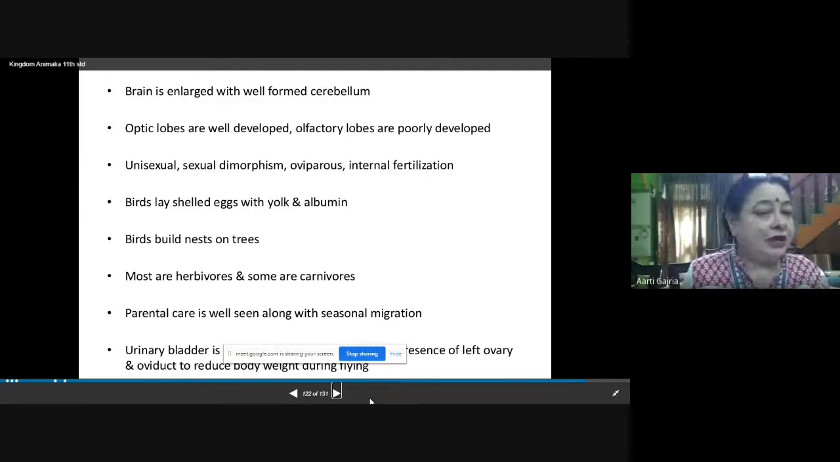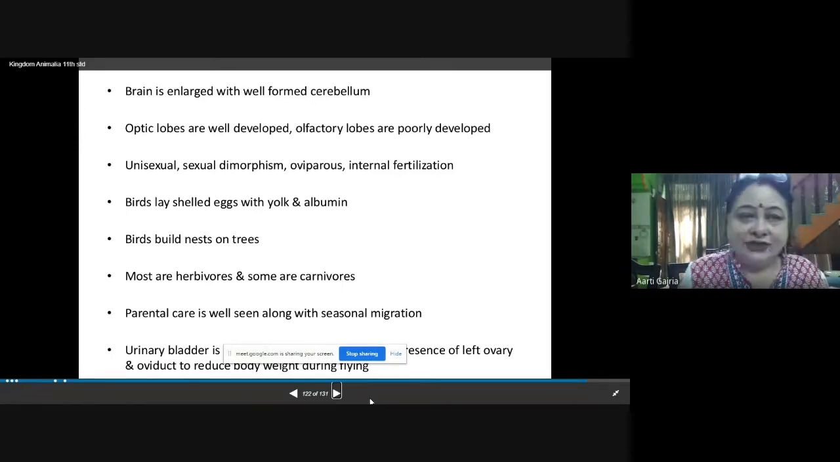Then optic lobes are well developed. Olfactory lobes are poorly developed. Now in amphibia and reptilia, the olfactory lobes were well developed. Here you will find optic lobes are well developed, but olfactory lobes are poorly developed. Unisexual, sexual dimorphism, oviparous, and internal fertilization. So these are the characteristics of the reproduction of the birds.